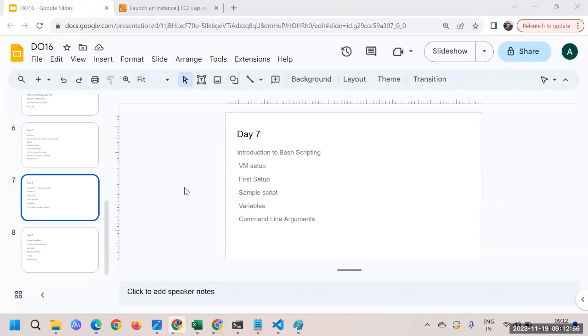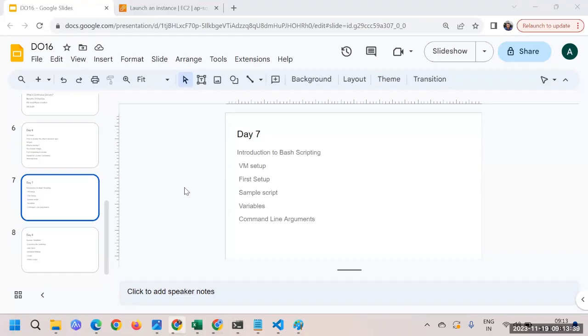Let's say you want to work on Python scripting, so Python has to be installed. Let's say you wish to work on Java, and you need Java installed to run the Java programs. But in the case of bash scripting, this is the default shell that you get, and because of this it is very friendly to use. You just type the script and start working on it directly. Then we saw one sample script wherein we put a hello world program and executed it. So we understood that execution permission is something we needed, right?